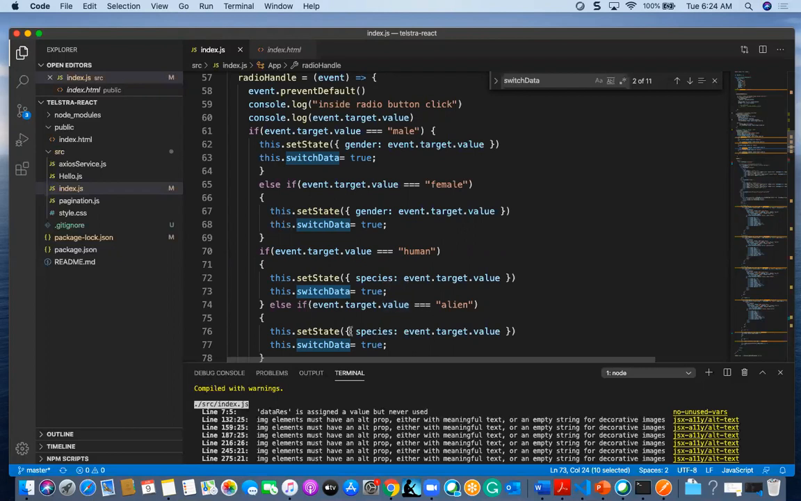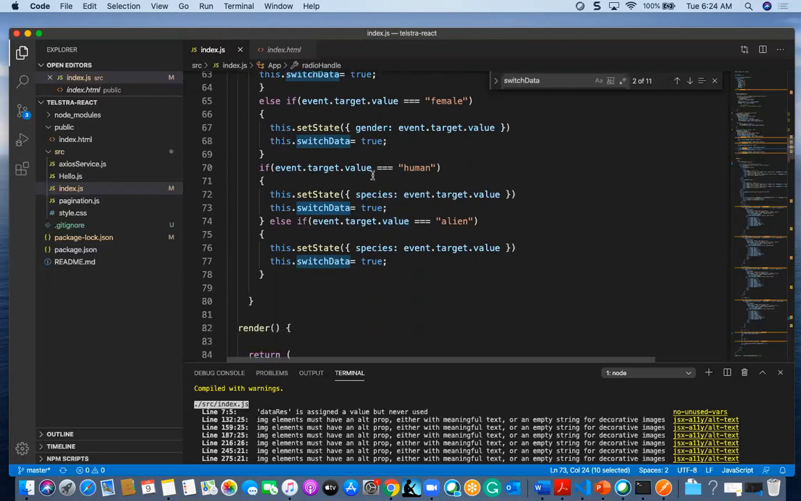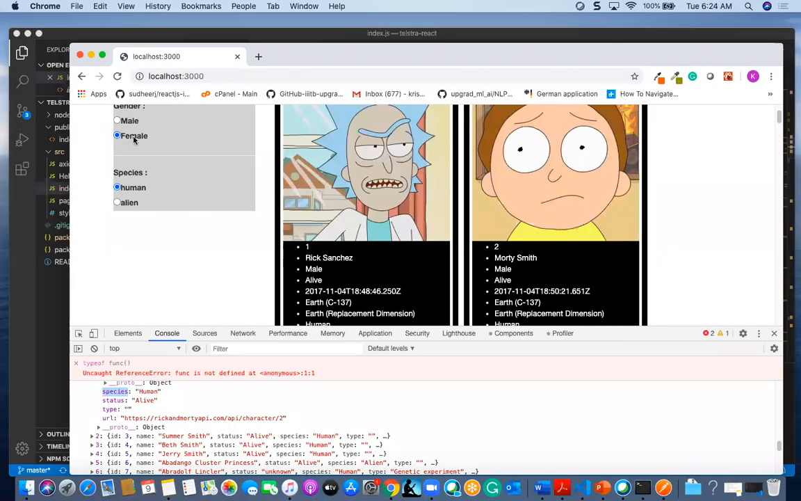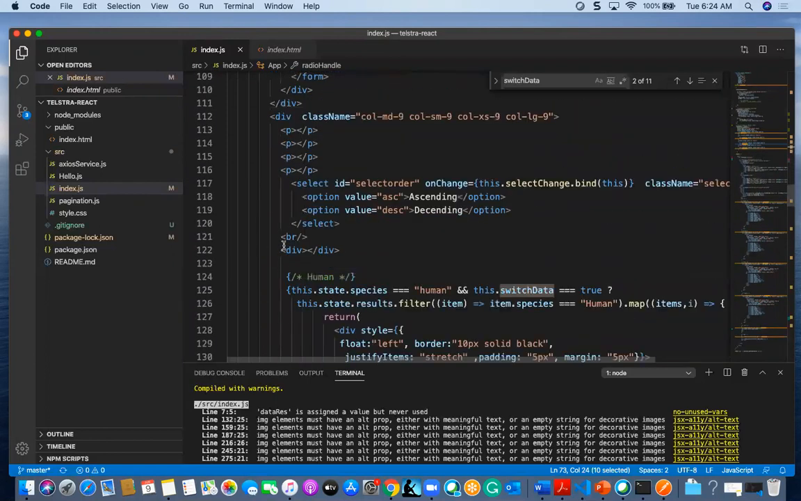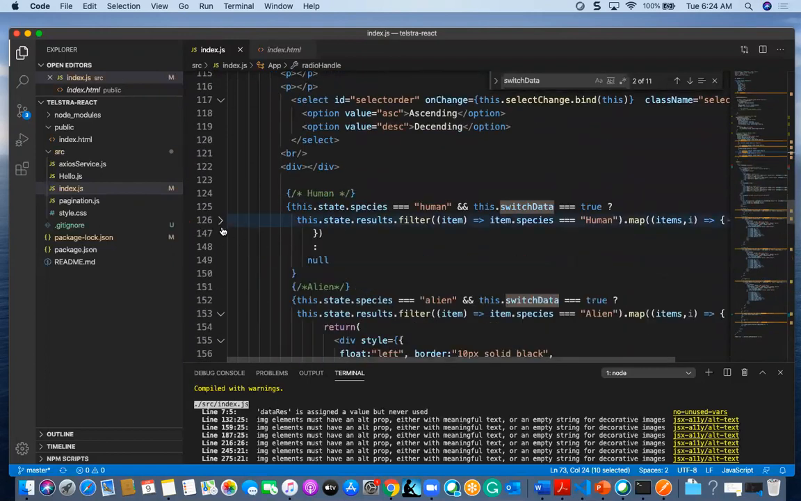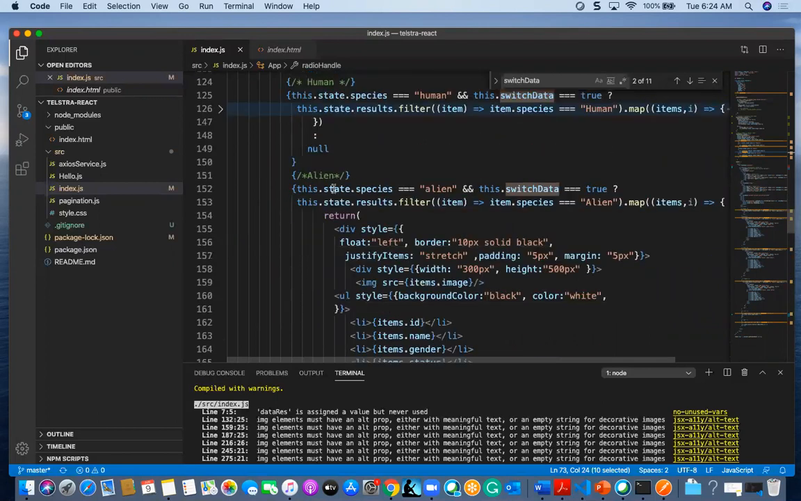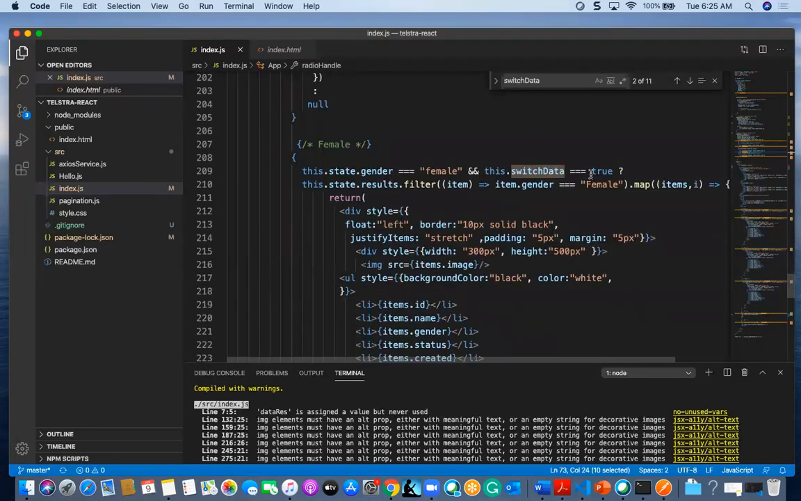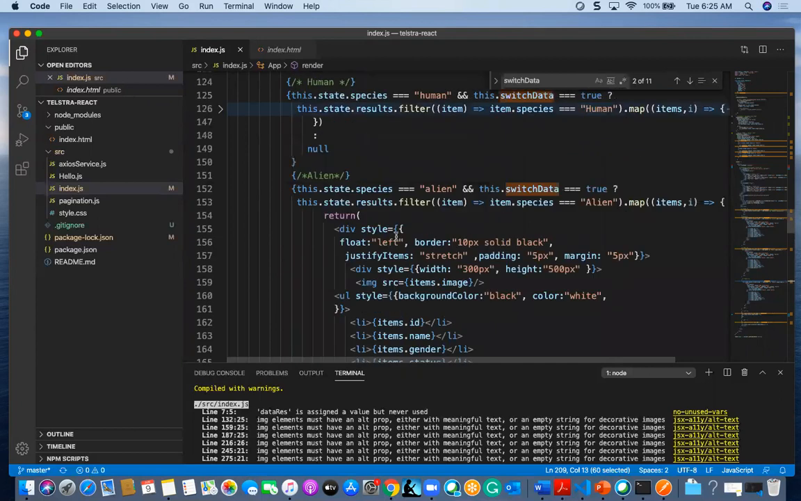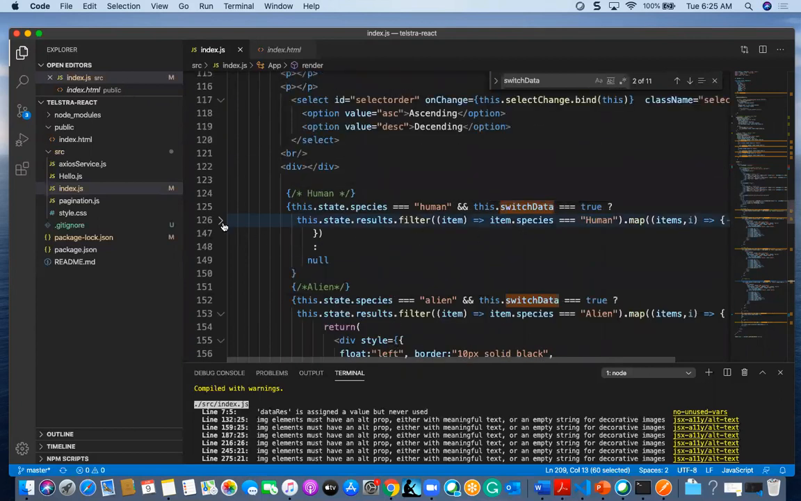Now in this scenario, only human and true should execute, and also only female and switchData true should execute. So only this loop will execute, and alien won't execute since we didn't enable alien, and we have enabled female. Whatever the accumulated results of this one and this one are, they will be displayed.